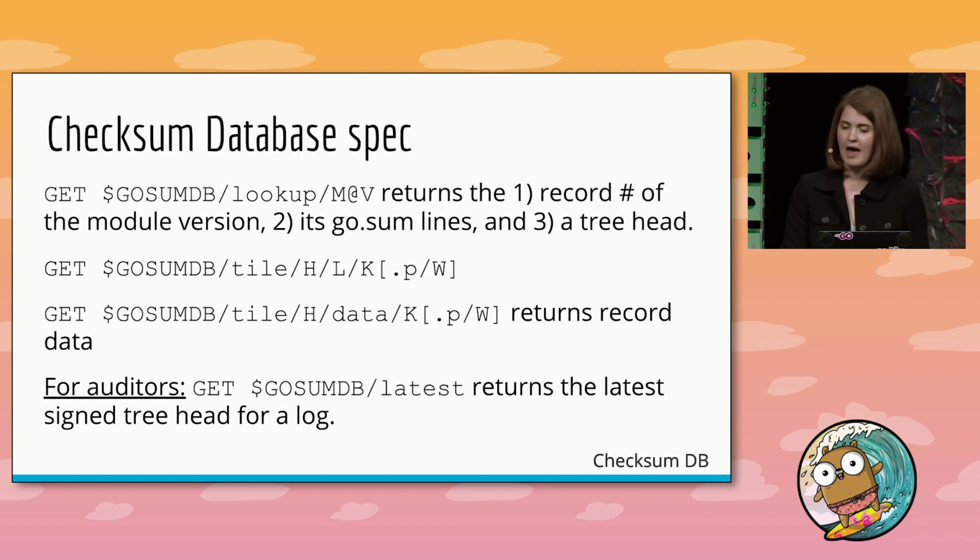So now that you've seen some of the math, let's get back to how this works within the context of Go. This tree is made available to the Go command through the checksum database spec, which is what you're seeing here. It uses the lookup and tile endpoints to retrieve the data that we just talked about. There's an additional endpoint here, latest, which serves the latest tree head that the checksum database has created. It's just used by auditors if they want to incrementally verify records based on the increasing sized tree heads that are provided.